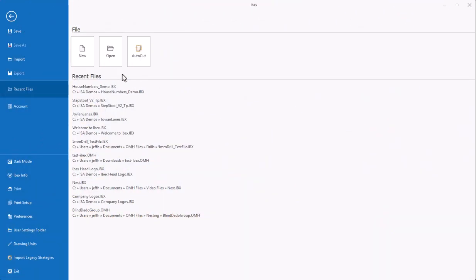Welcome to Ibex for the first time. When you first launch Ibex, you'll be taken to the File menu.